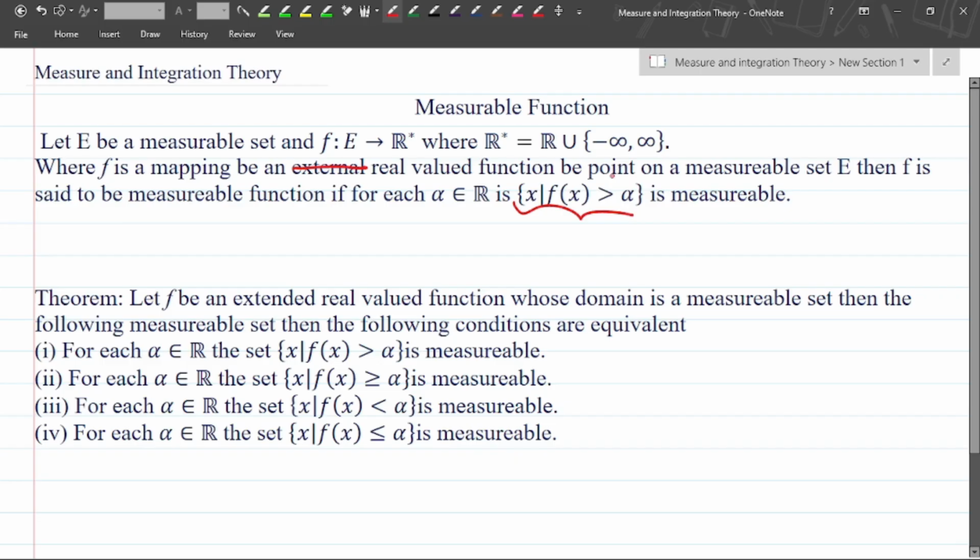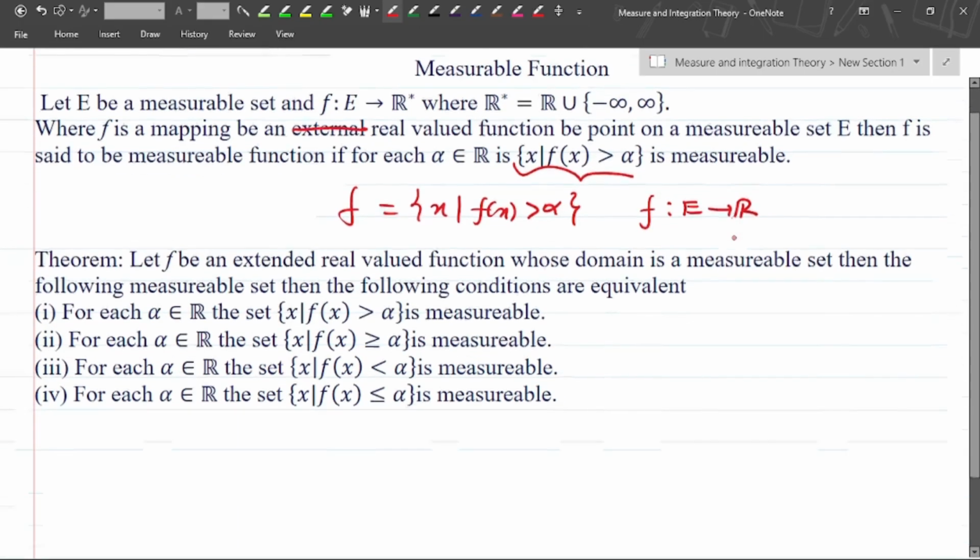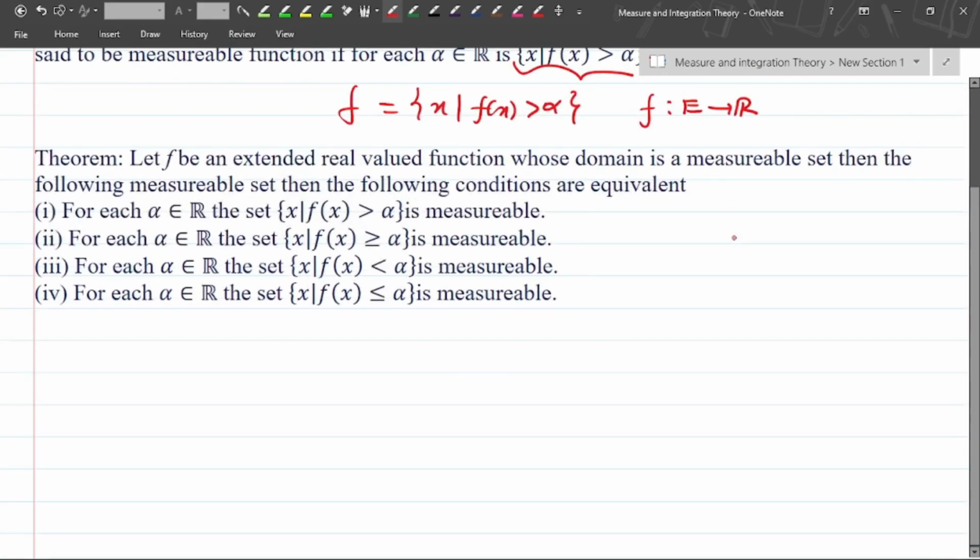The property is that the set of x such that f of x is greater than alpha is measurable. If this set is measurable, then we call f a measurable function from E to the real numbers. Now we have a theorem based on this result, and we'll prove it. Let's see what measurable functions we get in this theorem.